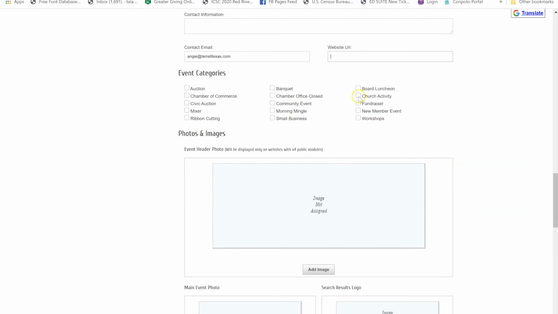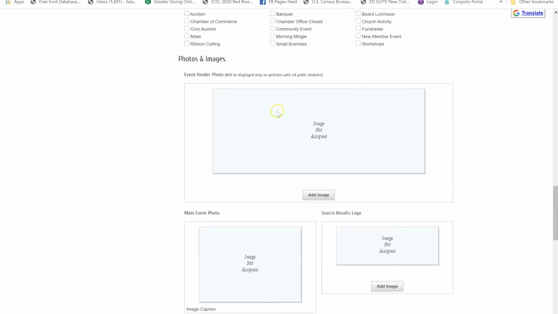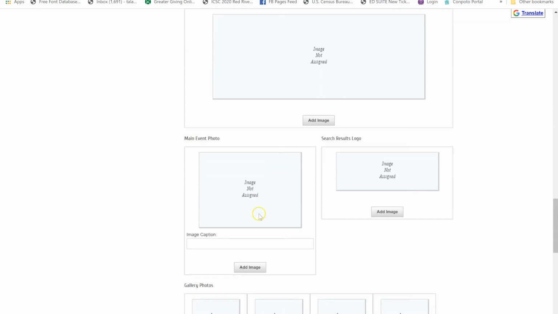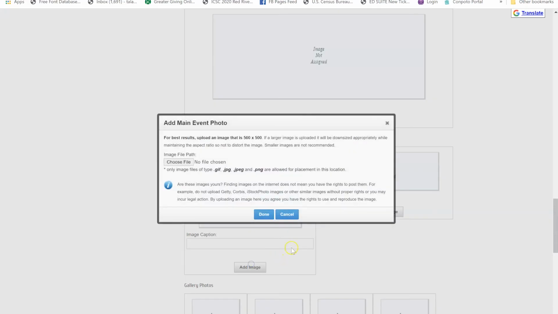We do have church activities which get used occasionally, as well as fundraisers. Then upload a photo or an image. I actually recommend not using the event header photo, but instead using the main event photo. You can do that by adding an image. It tells you the best size here.